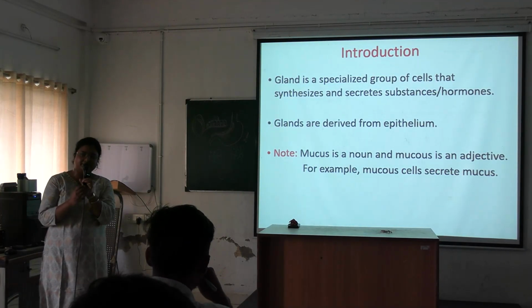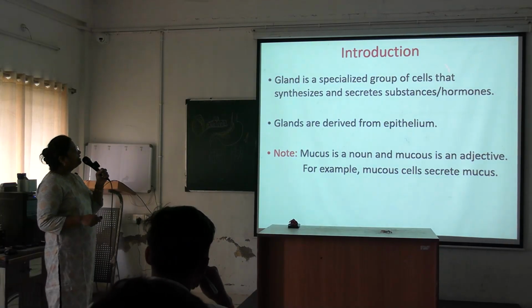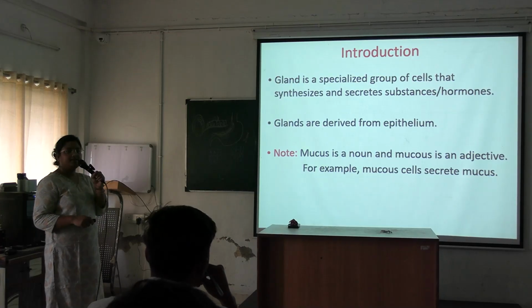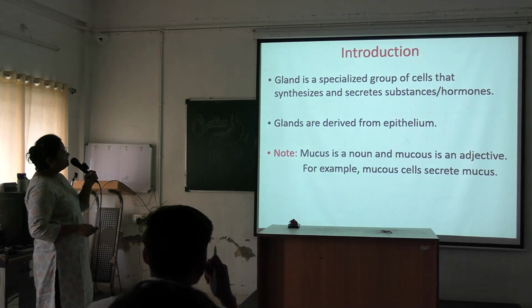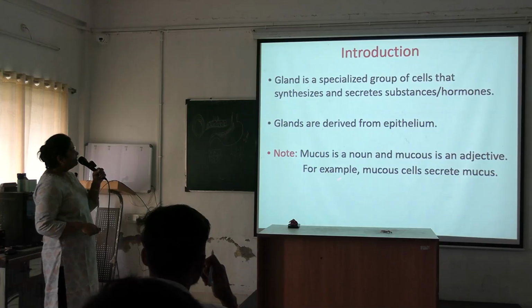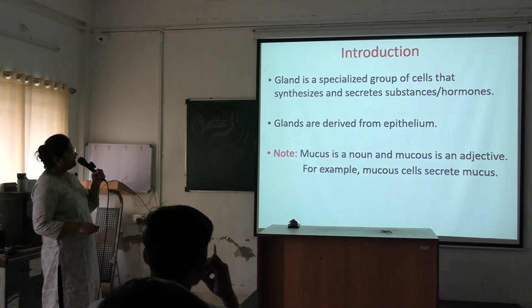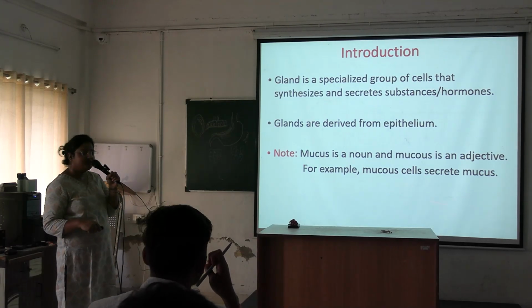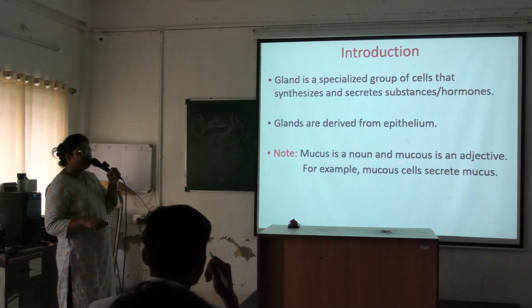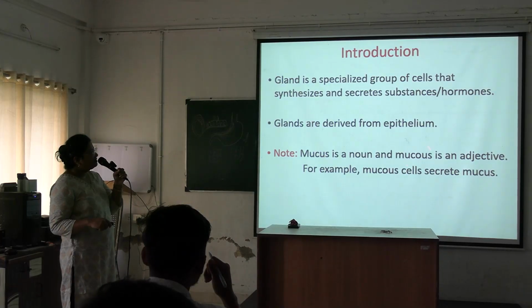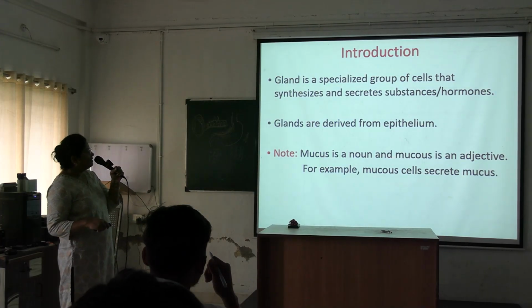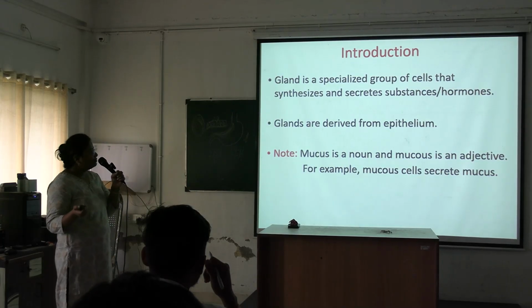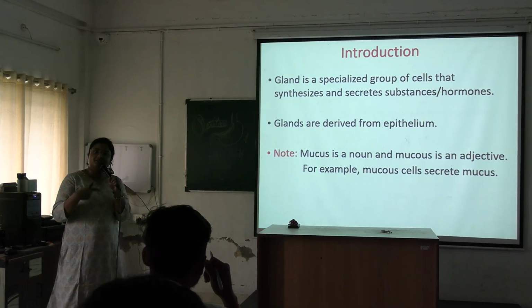What is gland? Okay, so gland is a specialized group of cells that synthesizes and secretes substances or hormones. Glands are derived from the epithelium. Some glands secrete mucus. Okay, so the terms, the spelling is important. Mucus is a noun, and mucous is an adjective. So mucous cells secrete mucus. Okay, so goblet cells are an example of these mucous cells.